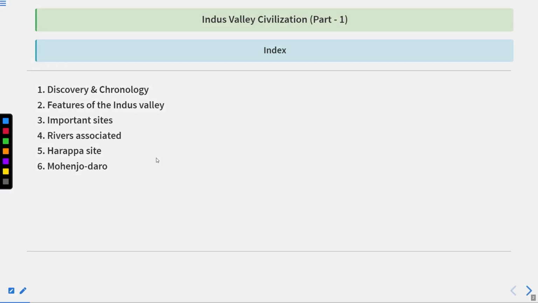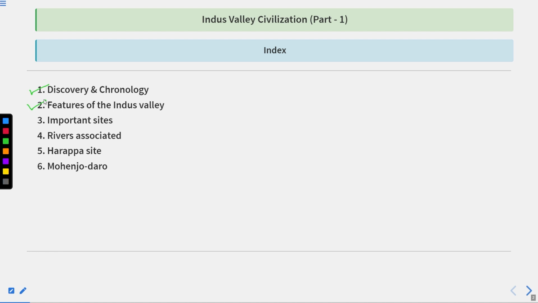In this part one of the Indus Valley civilization, firstly, we will divide the whole topic into two parts. In part one, we will discuss the discovery and the chronology of the Indus Valley civilization. Then we will discuss some features of the civilization.